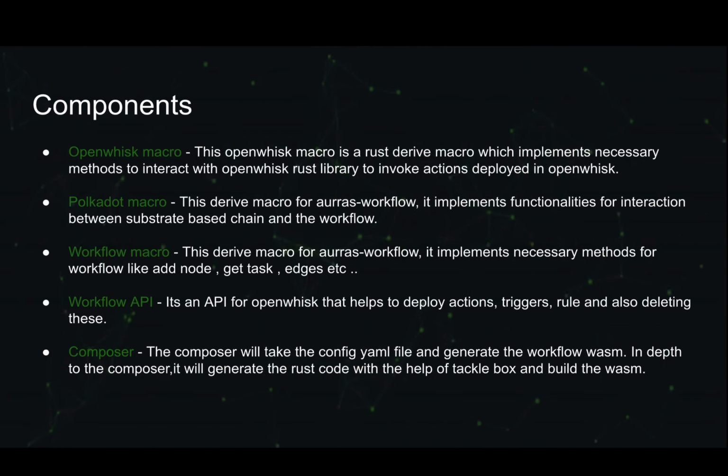Workflow macro. This is also a derived macro for workflow Aurras, and it implements necessary methods for a workflow like add node, get task, etc. Workflow API. It's an API for OpenWhisk that helps to deploy actions, triggers, and rules, and also helps in deleting actions. Composer. The Composer will take the config YAML file and generate the workflow WASM.